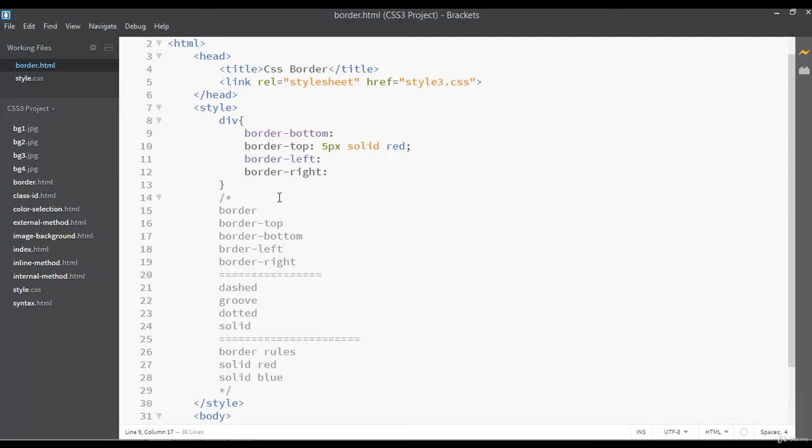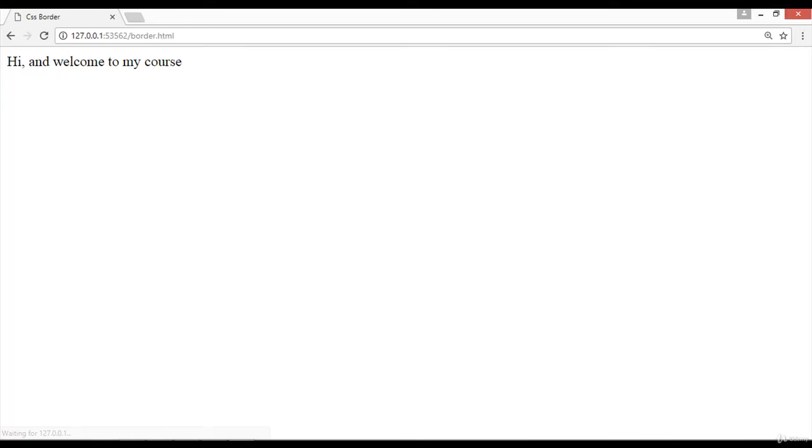So not working, let's see what's the reason. Border top, border left. So you can just cut these ones from here, paste here, save, and just see the preview.